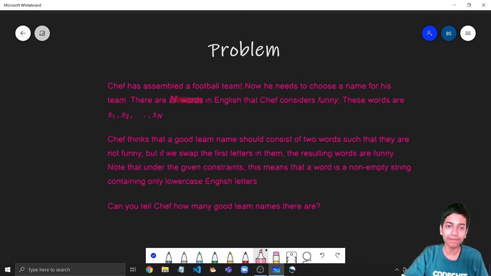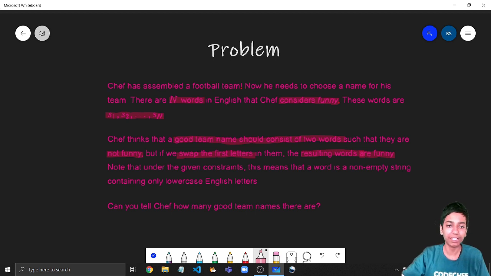So there are n words in English that Chef considers to be funny. Right now we are basically given a list of n words. All of them are English words consisting of lowercase alphabets that Chef considers to be funny. So now Chef thinks that a good team name should consist of two words such that they are not funny initially, but if we swap the first letters in them, then the resulting words are funny, right? So yeah, pretty basic.